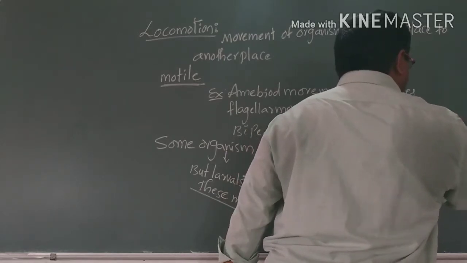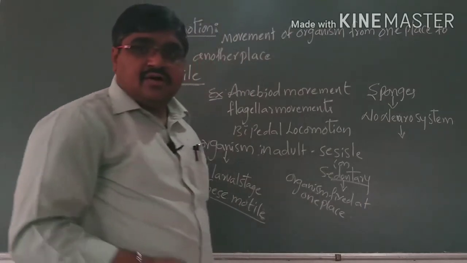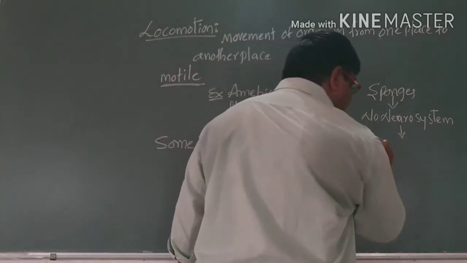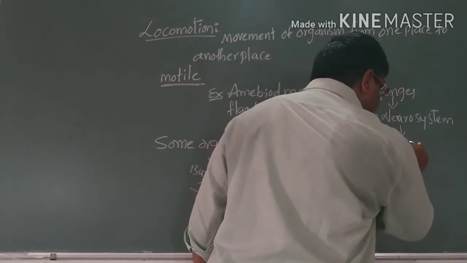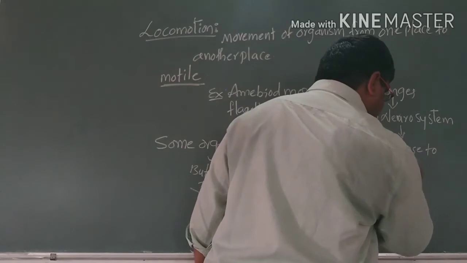But in other organisms the neural systems are developed. So they show a response to the stimuli.